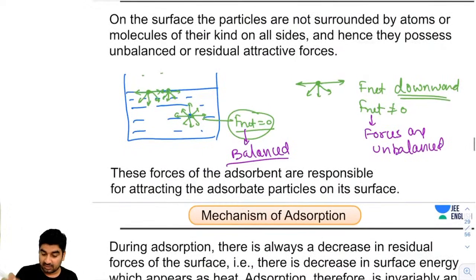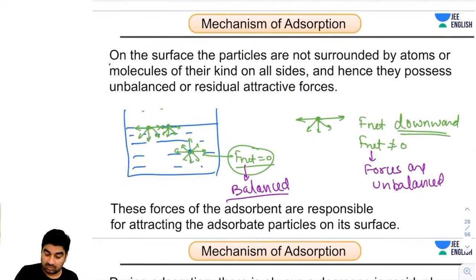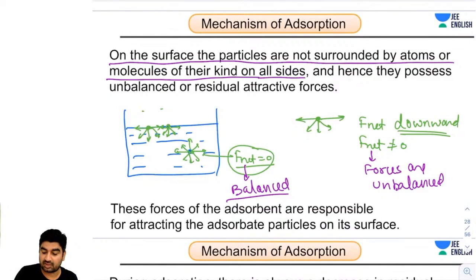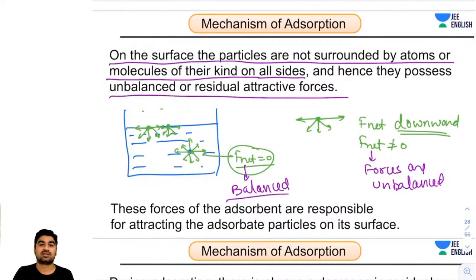So guys, on the surface, particles are not surrounded by atoms or molecules of their kind on all sides, and hence they possess unbalanced forces, and we call them residual forces.